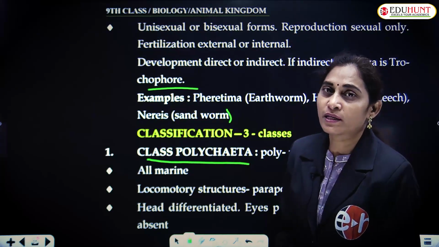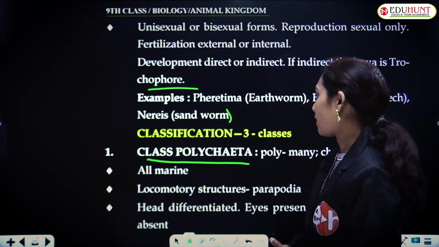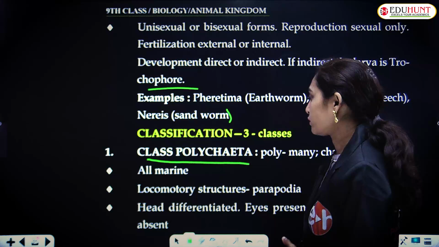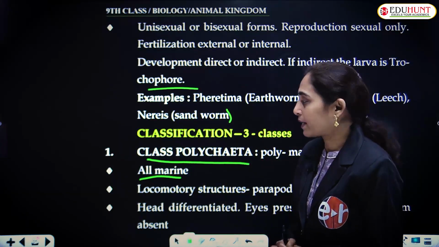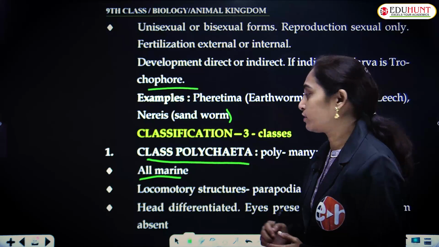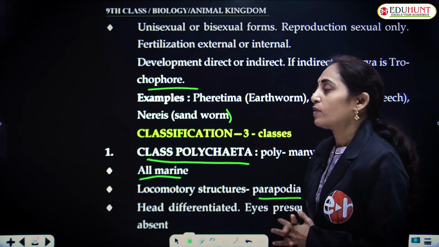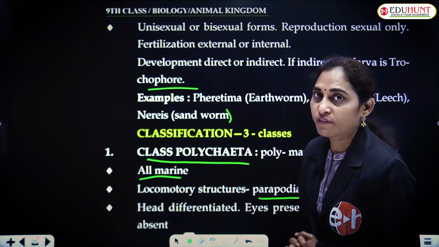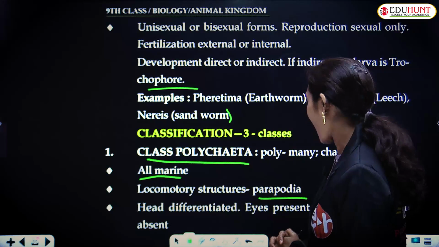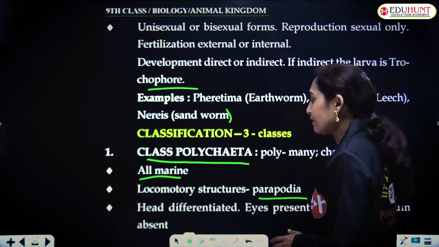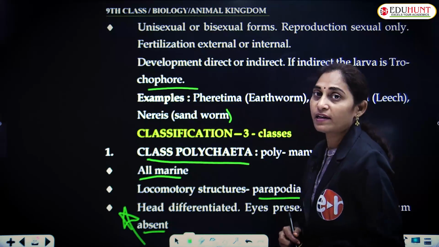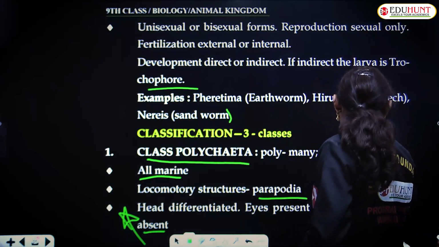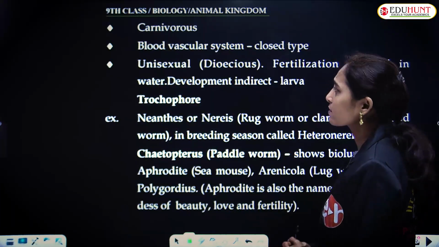Polychaeta: poly means many, chaeta means chaeta-like structures. They help in locomotion. All the animals of this class are marine, and the locomotory structures are parapodia. The head is very much differentiated, and it bears eyes. And clitellum is absent, which is a very important feature. Clitellum is absent in this class.